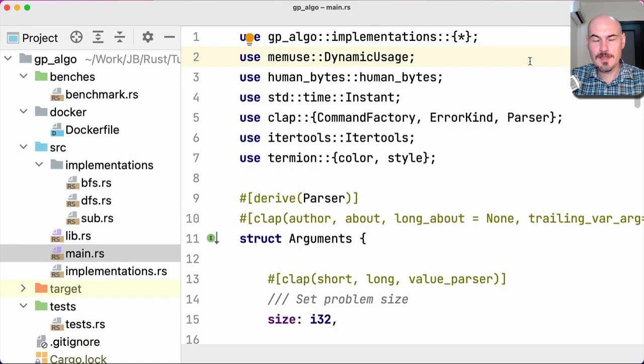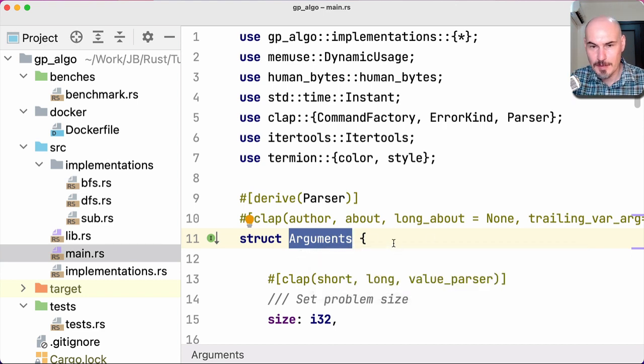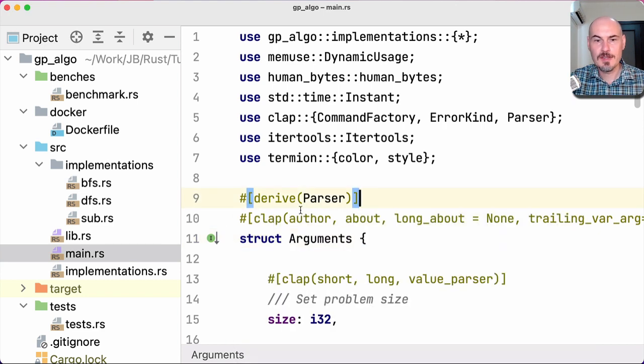For the next part, let's look into the main file. It's quite a long one. It's more than 70 lines of code, and it uses plenty of external libraries. We'll look into them a little bit later, but now I'd like to show you how we can use this main file. Note that I'm using special structure for command line arguments here. It was implemented using the CLAP library. This CLAP library is one of the best libraries for implementing command line interfaces in Rust.